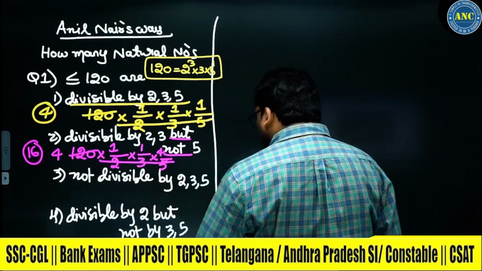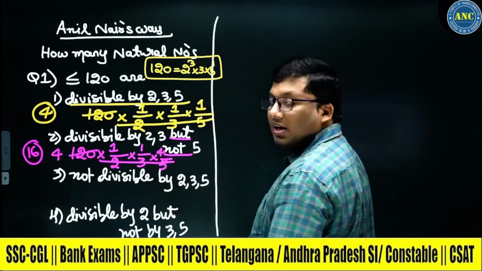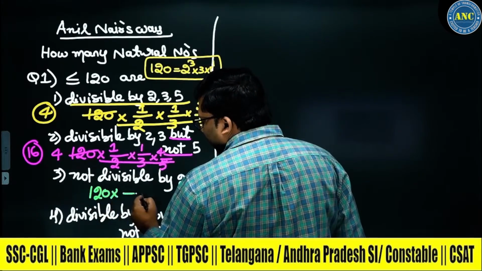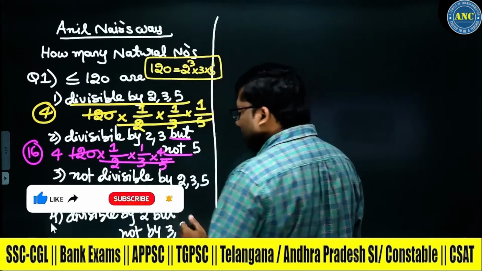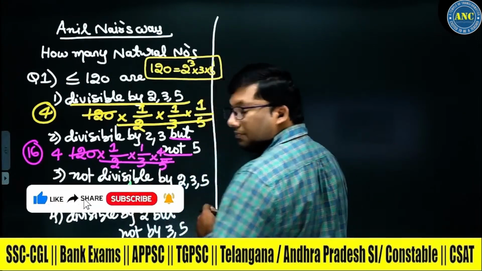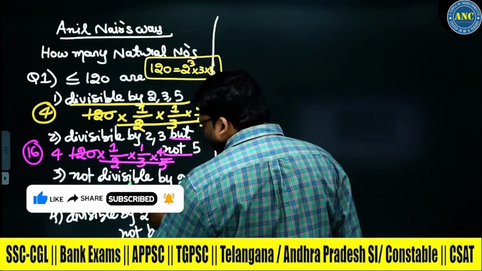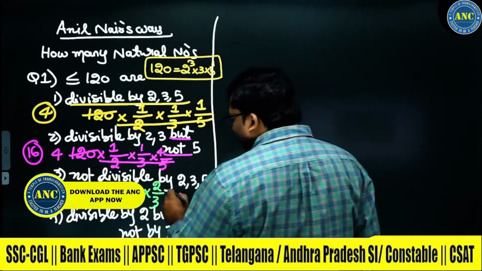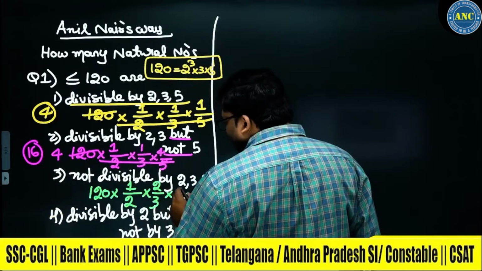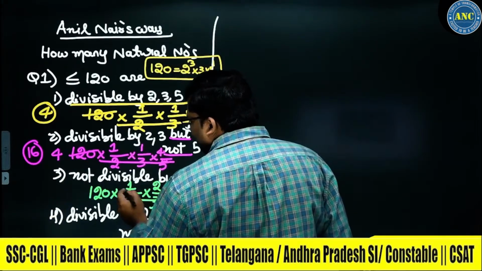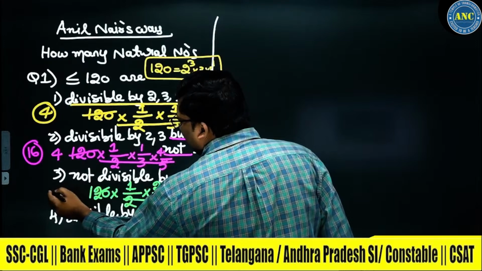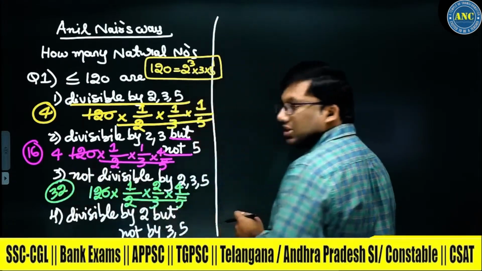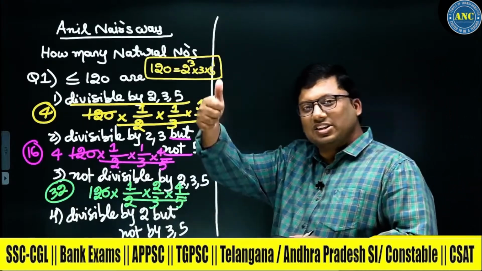Not divisible by 2, 3, 5. It should not be divisible by 2, 3 and 5. For every 120 consecutive numbers, for every 2 numbers, one number is divisible. How many are not divisible? 1. For every 3 consecutive numbers, one number is divisible. How many are not divisible? 2. For every 5 consecutive numbers, one number is divisible. How many are not divisible? 5 into 4 into 2... 4 into 2, 8 4s are 32. The answer for this question is 32.